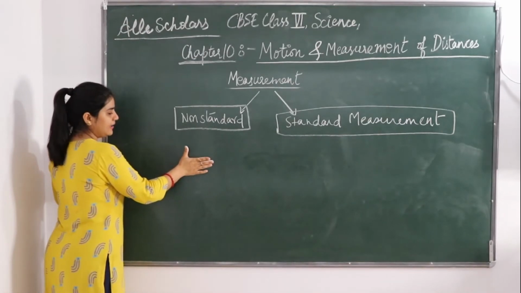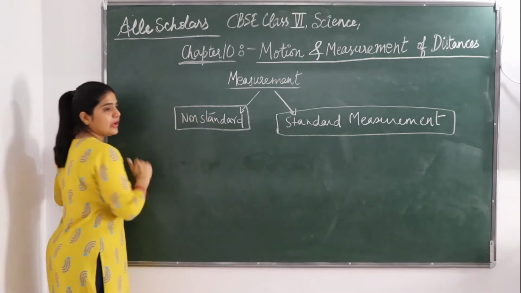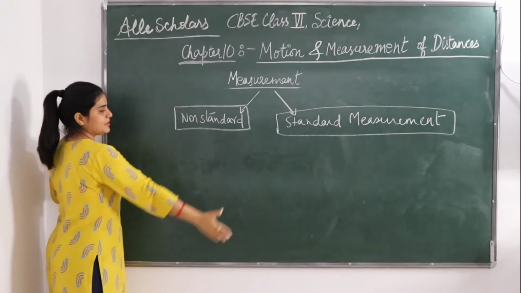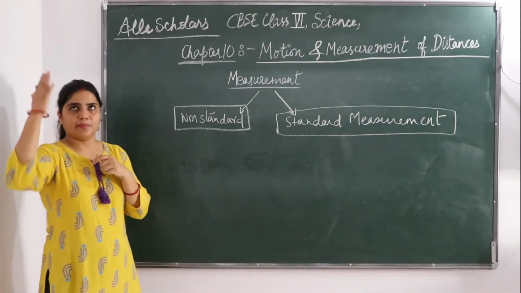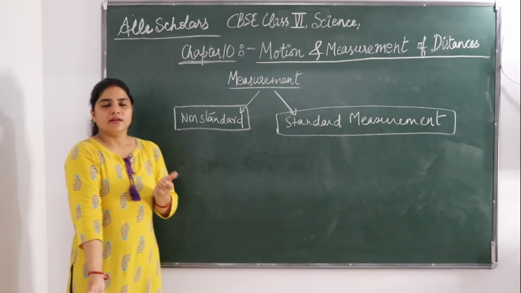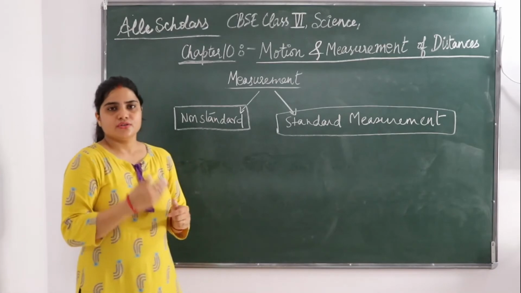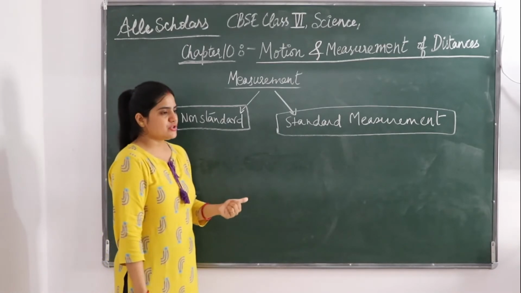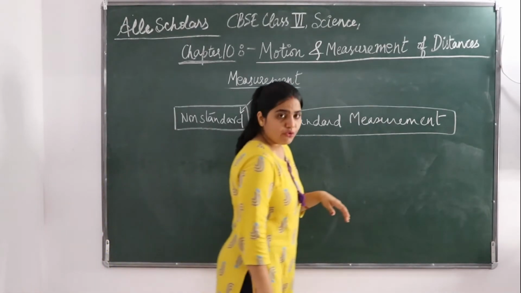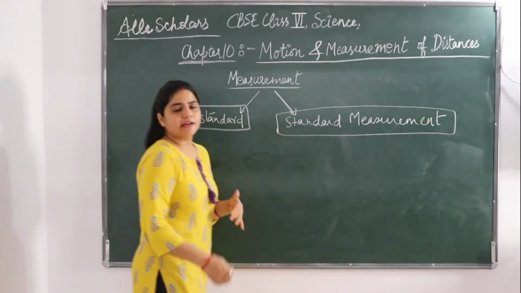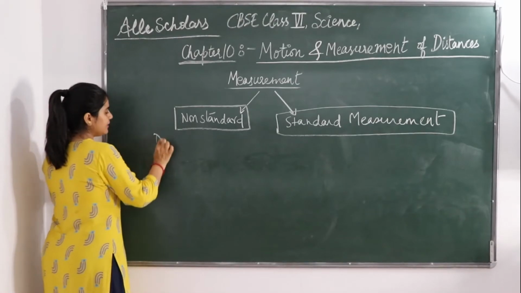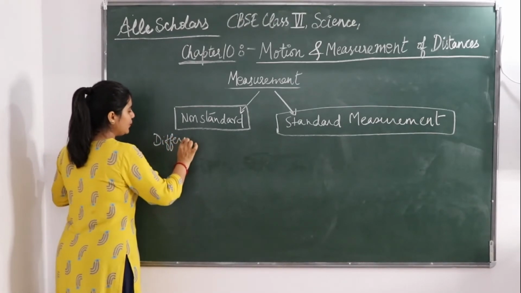Sometimes we use our hand to measure like this. Okay, sometimes we use our arm to measure. Sometimes we can use our hand to measure. If somebody is very tall, his or her hand is going to be long, so it will be covered in fewer counts. If somebody is short, he will take more time to cover. If you are measuring using your foot, somebody can have a longer foot, somebody's foot is small. So non-standard measurement differs from person to person.